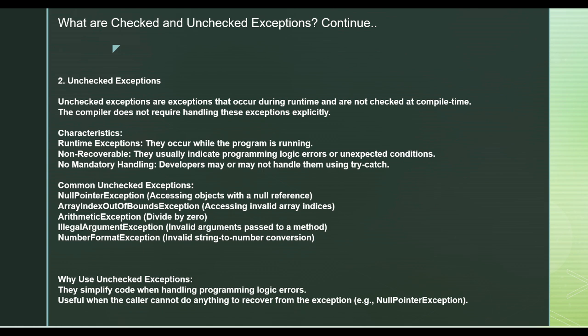There is an index out of bound exception. What happens is that in an array you're trying to access elements which are not there, I mean the index that is not present. As I mentioned, arithmetic exception, when you're trying to divide by zero. Illegal argument: there is an invalid argument which you're trying to pass in the number format. You're trying to deal with numbers or string interchange, so you're trying to convert those things.